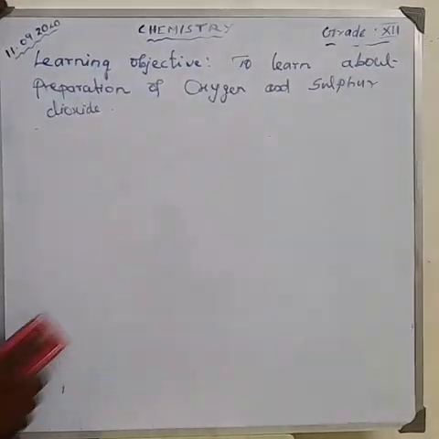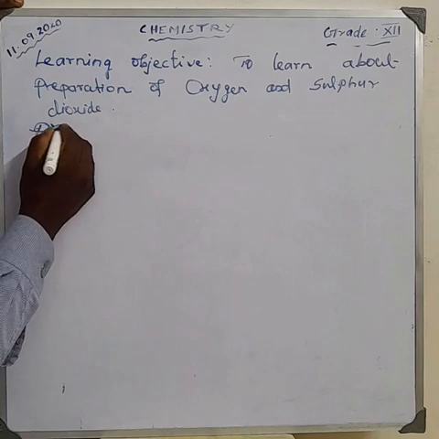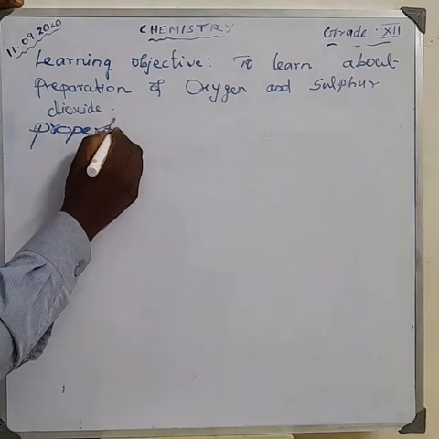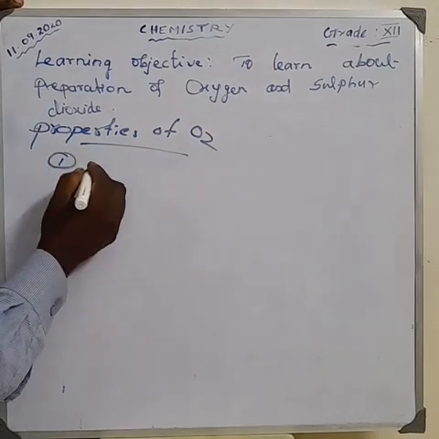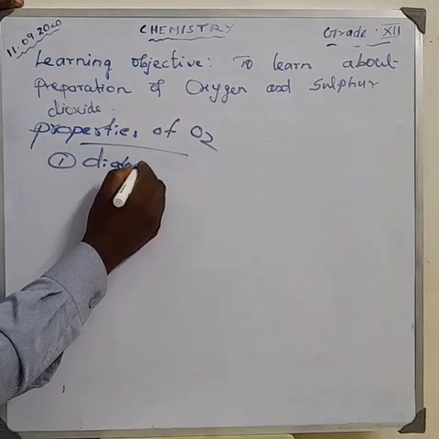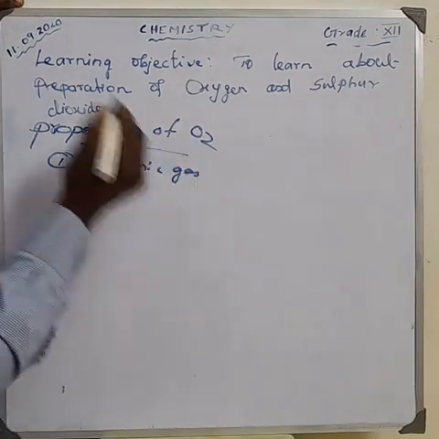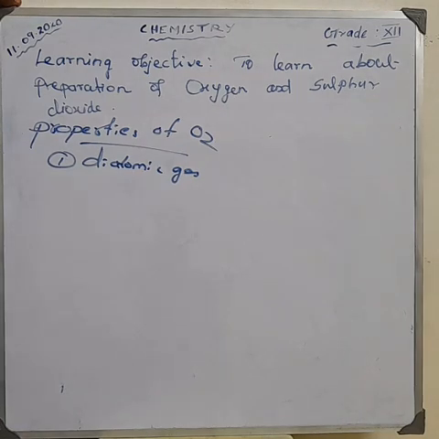Properties of oxygen. One, it is a diatomic gas. Also, oxygen can exist in two allotropic forms.